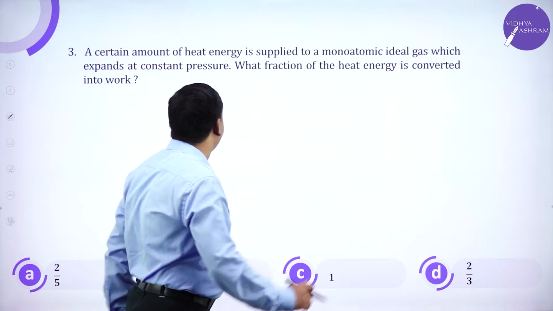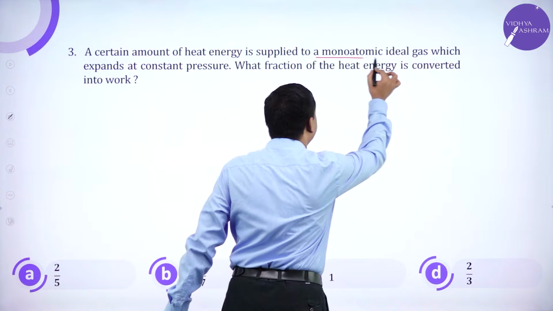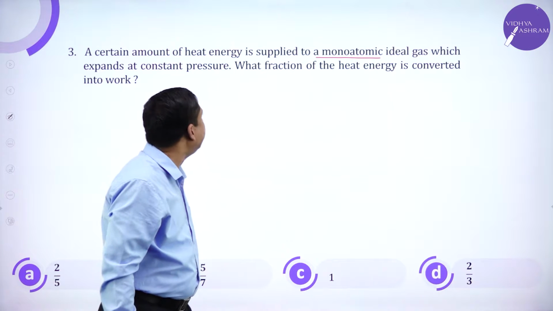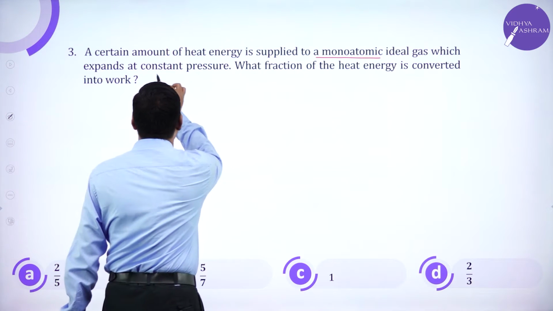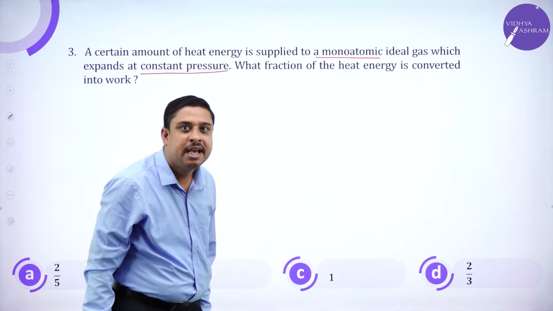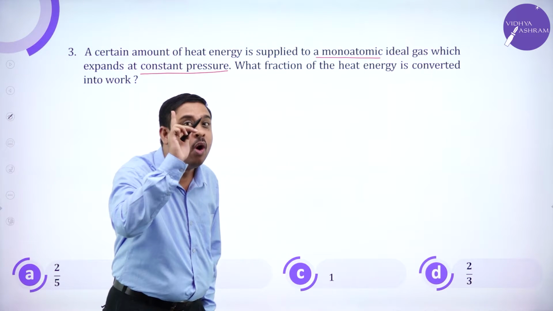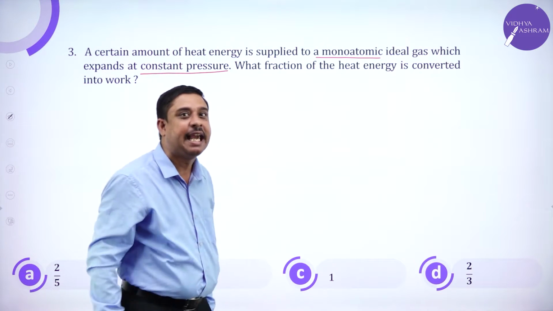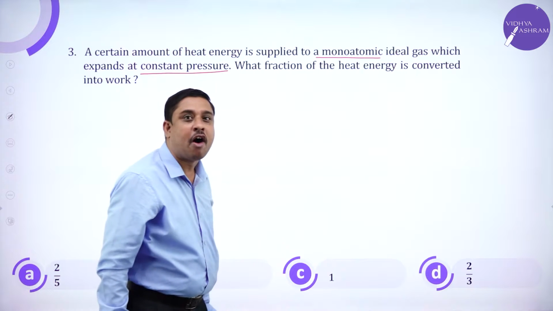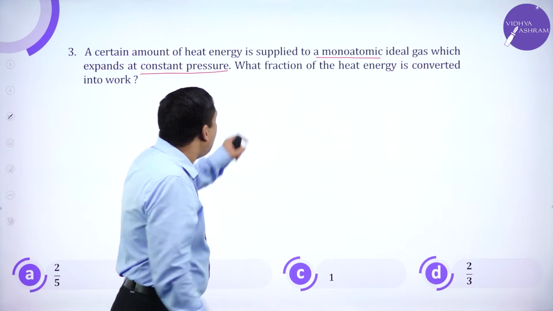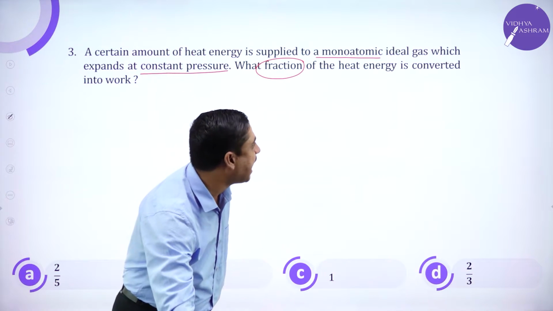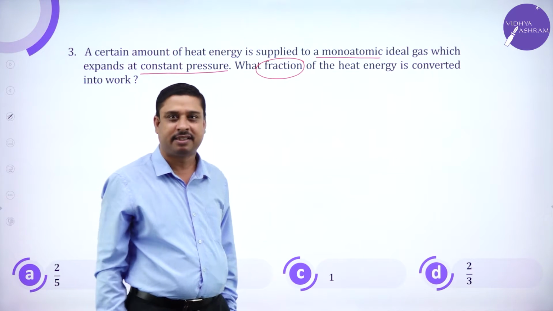A certain amount of heat energy is supplied to a monoatomic ideal gas which expands under constant pressure. What fraction of the heat energy is converted into work?